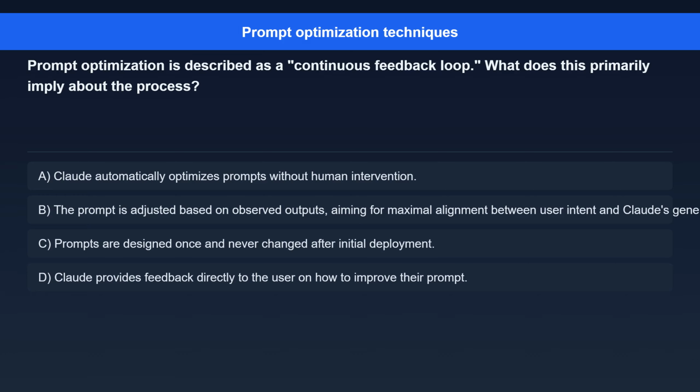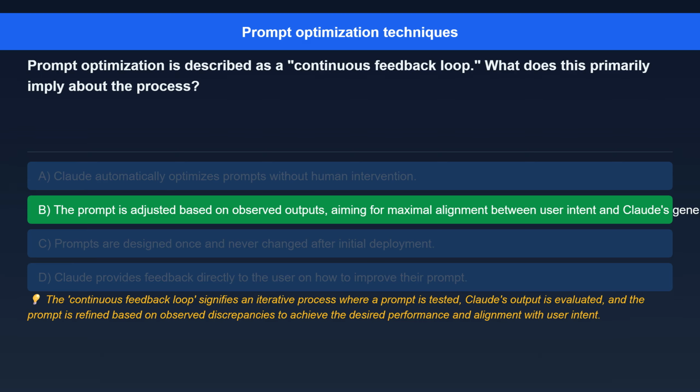Question 6. Prompt optimization is described as a continuous feedback loop. What does this primarily imply about the process? Option A. Claude automatically optimizes prompts without human intervention. Option B. The prompt is adjusted based on observed outputs, aiming for maximal alignment between user intent and Claude's generation. Option C. Prompts are designed once and never changed after initial deployment. Option D. Claude provides feedback directly to the user on how to improve their prompt.